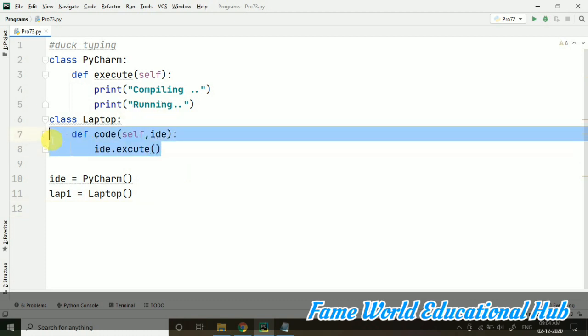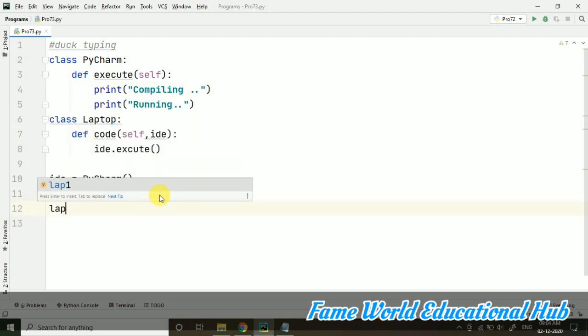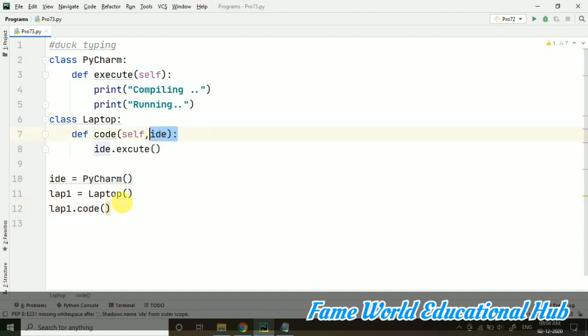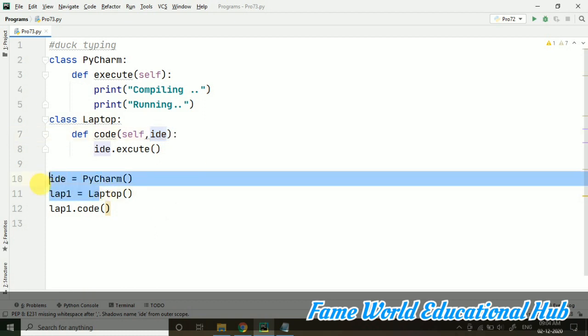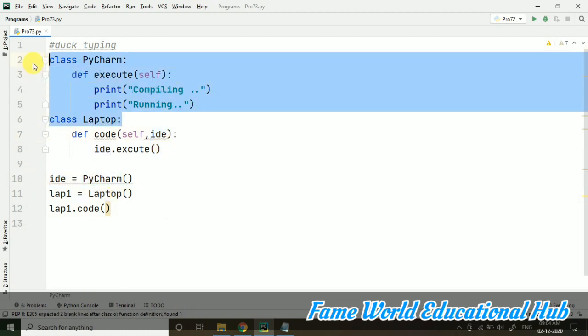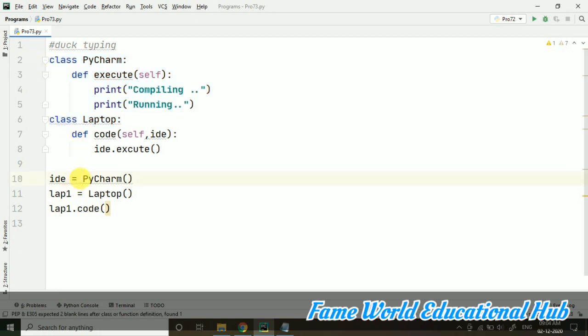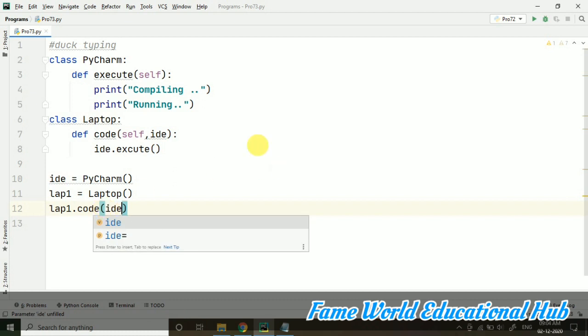Inside this laptop we are having this code method. So let's call this lap1.code, and it is having one variable, that is IDE, and that IDE is basically the object which this particular IDE holds. So we are passing this object here.